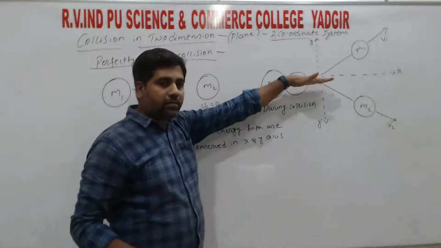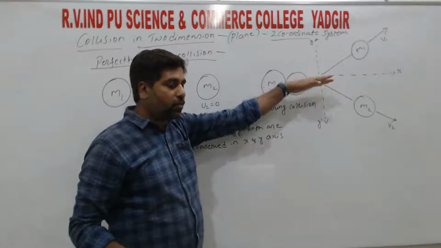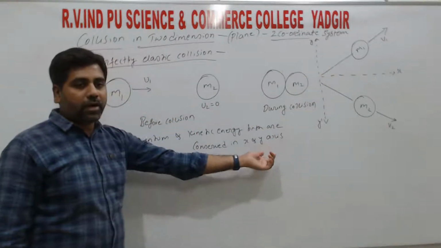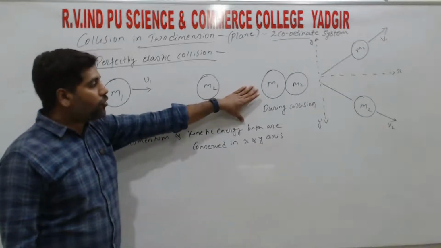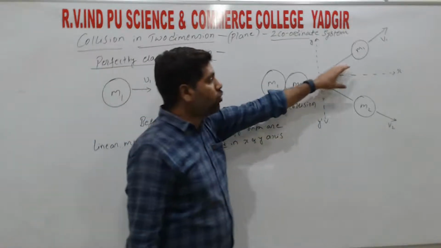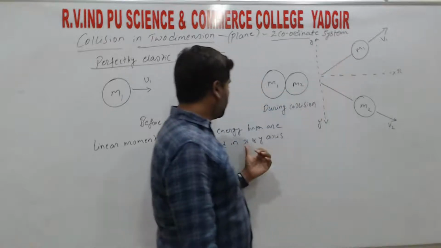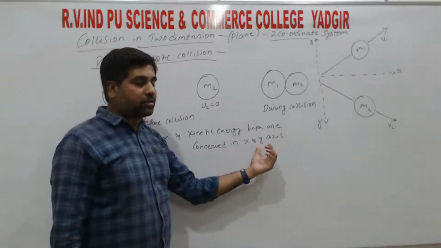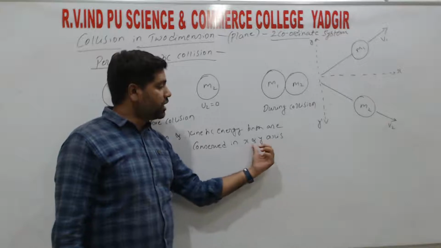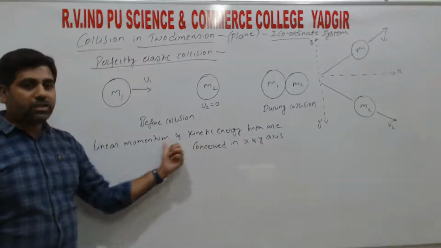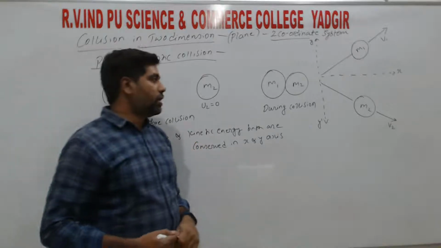Since we considered all examples along the horizontal, we did not mention either x axis or y axis. But as after colliding the particles move in a plane, it uses two coordinate systems, hence we need to mention the x and y axes. In both the x axis and y axis, linear momentum and kinetic energy are conserved, right?